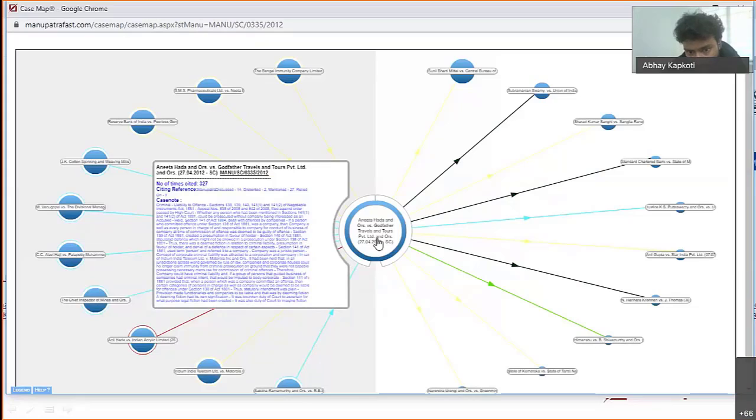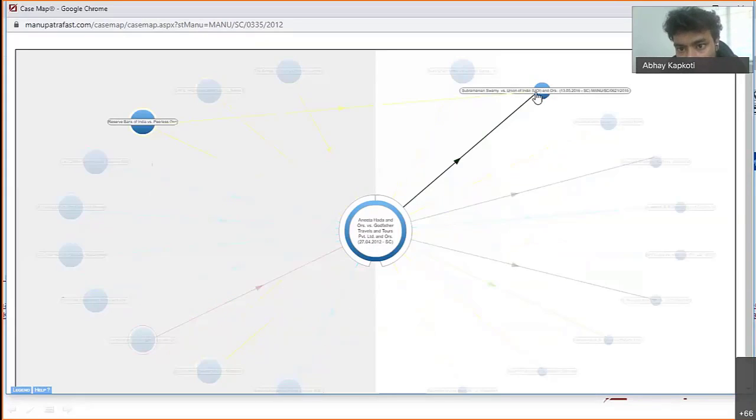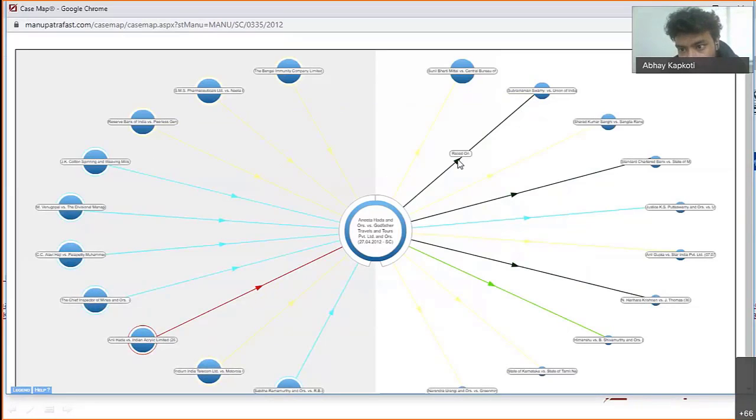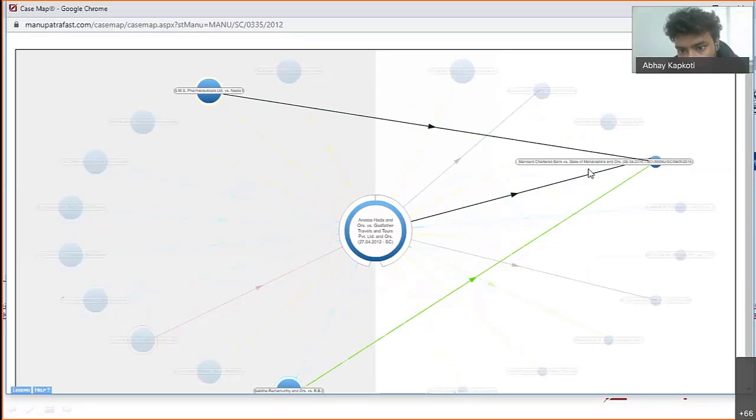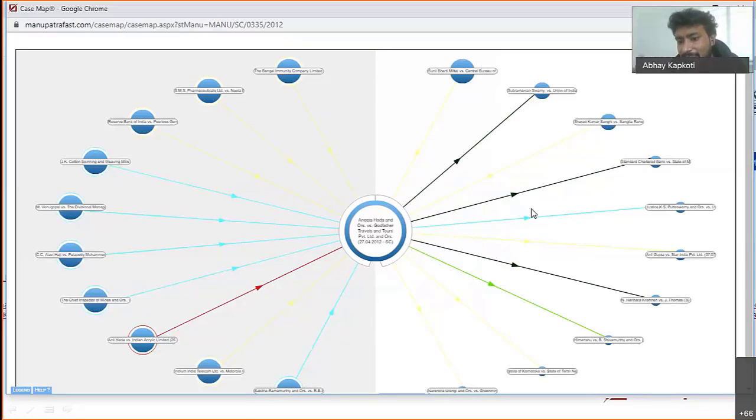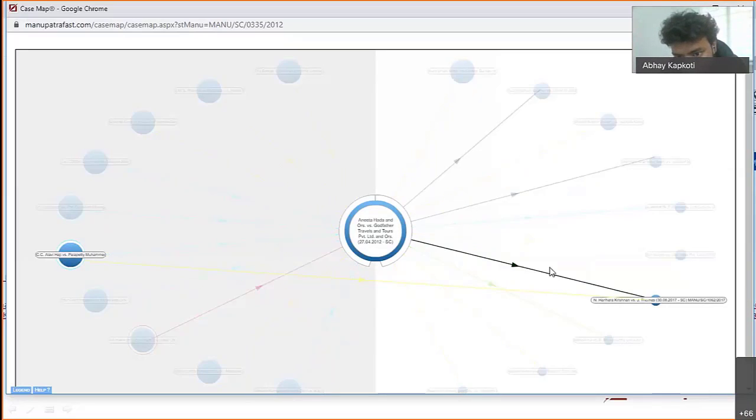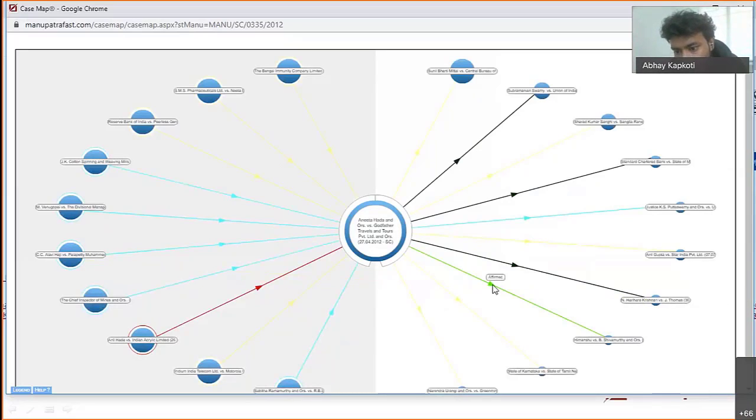Now, what happened to the Anita Handa case after 2012? There was this case, Subramaniam Swamy, which relied on this. There's another case which has relied on this. So you will be able to find related cases. There's another case, N. Krishnan, which has relied on this one. Similarly, once this has been affirmed. So all these different kinds of treatment, where this was dissented, where this was affirmed, where this was relied on, all these you will be able to capture from here.